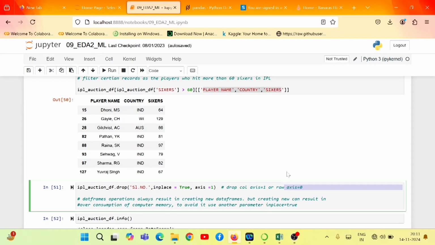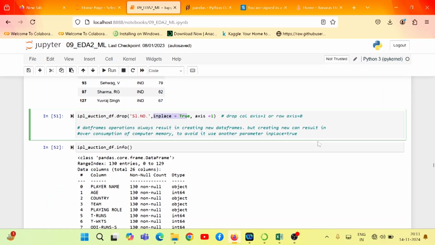Most of these data frame operations result in creating a new data frame. But creating a new data frame each time can result in overconsumption of computer memory. So if you want to avoid the creation of a new data frame and make the change in the existing data frame, there is another parameter called inplace. If you put inplace equal to True, the change is going to occur in the existing data frame. It is not going to create a new data frame in memory, right? So that is the idea.